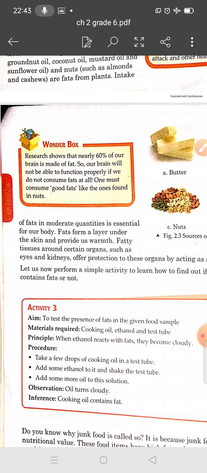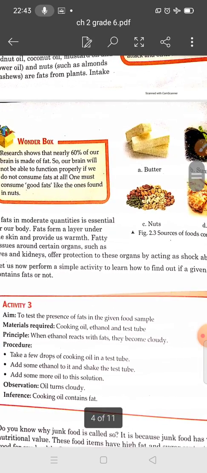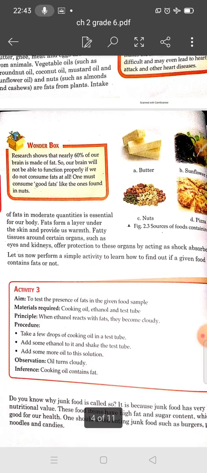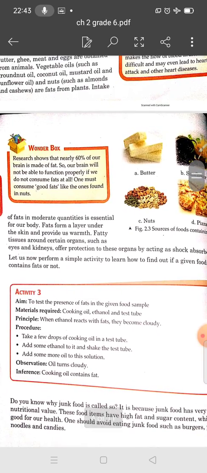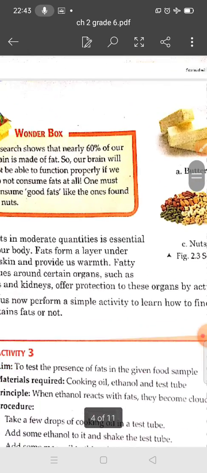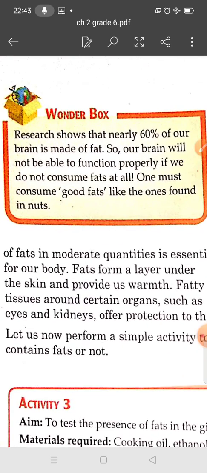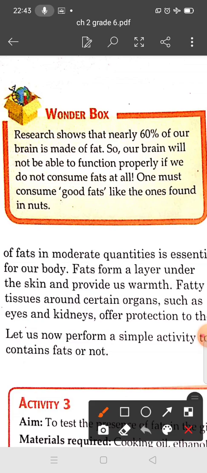Fatty tissue around certain organs such as the eyes and kidneys offers protection to these organs by acting as a shock absorber. Research shows that nearly 60% of our brain is made up of fat.